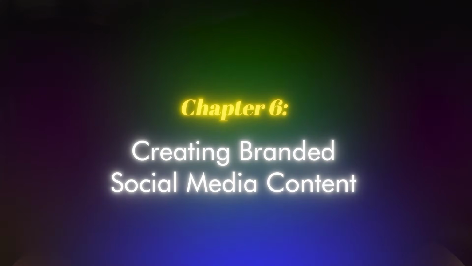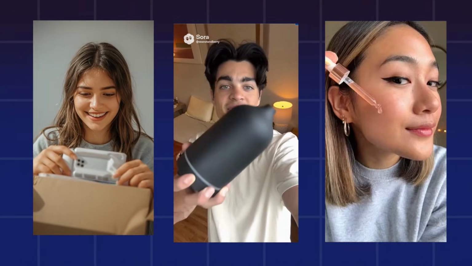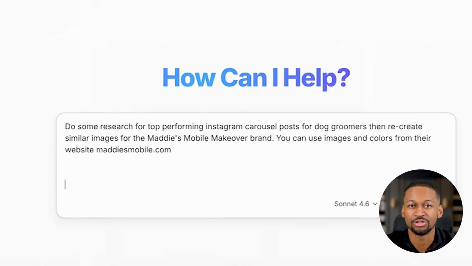Chapter 6, creating branded social media content. This is the part that really ties everything together, because we create all kinds of content for small businesses every single day at the agency. So I typed, do some research for top performing Instagram carousel posts for dog groomers, then recreate similar images for the Maddie's Mobile Makeovers brand.